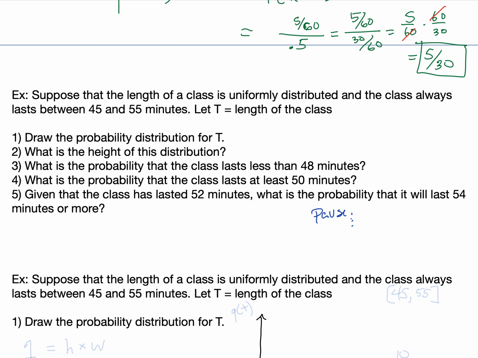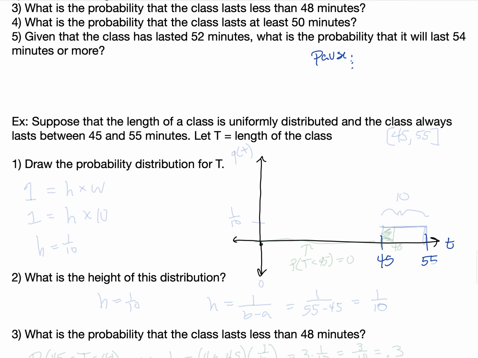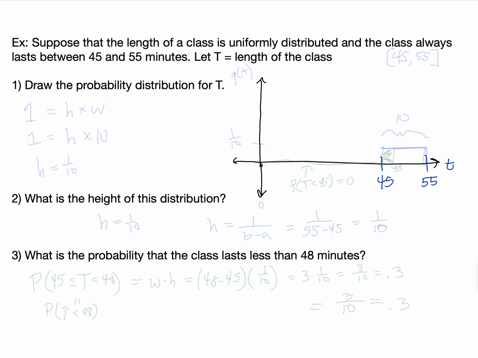Okay, so this is a uniform random variable, and it starts at 45 minutes. So 45 minutes is the shortest the length of the class can be, and it ends at 55 minutes. 55 is the longest that the class can be. And we assume that this is like the x or the y-axis, that it starts at 0.